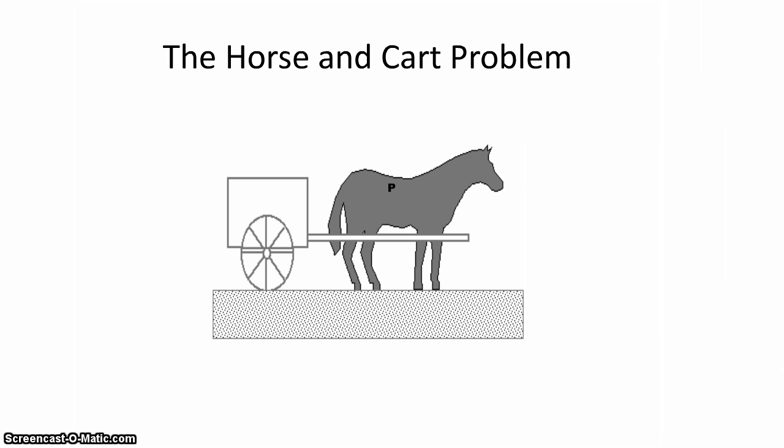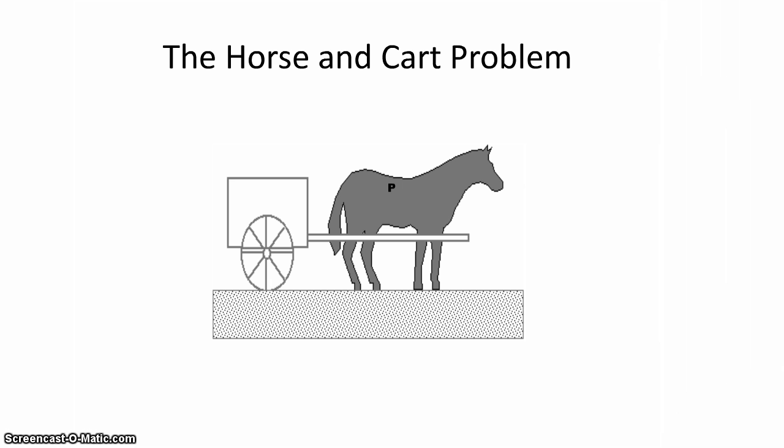The horse-cart problem is a paradox that helps us understand this relation between action and reaction forces. The farmer told the horse to pull his wagon to start moving so that he could go to market. But the horse says, I can't, because according to Newton's third law, there is an equal and opposite force from the cart on me, so I can't move. No matter how hard I pull, I can't take you to market. If we look at just the horse and cart as a system, then it's true. These forces do cancel out.